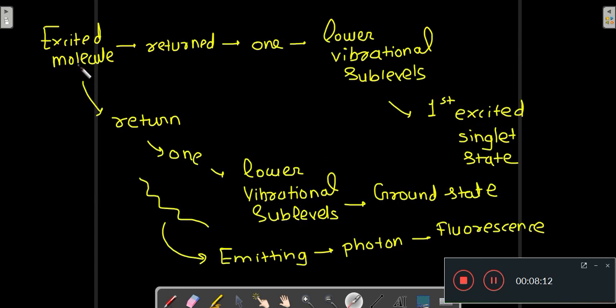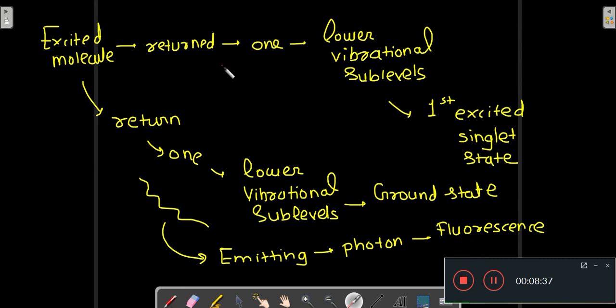Now once the excited molecule has returned to one of the lower vibrational sublevels of the first excited singlet state, that excited molecule can return to one of the lower vibrational sublevels of the ground state by emitting a photon as fluorescence.